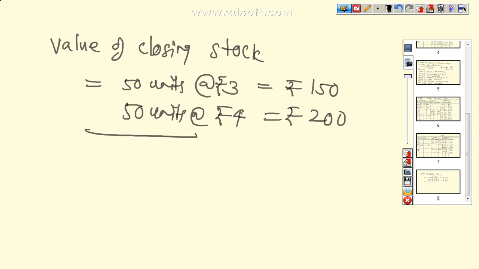So total units is equal to 100 units, and total amount is equal to rupees 350.